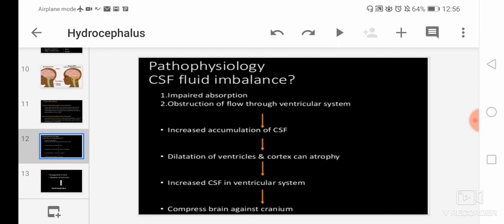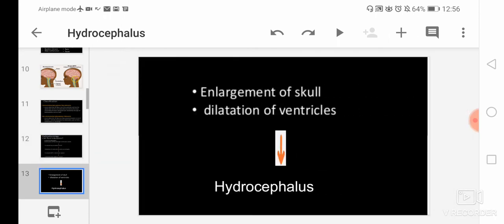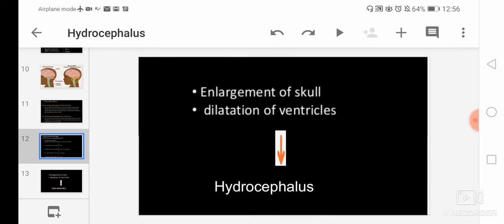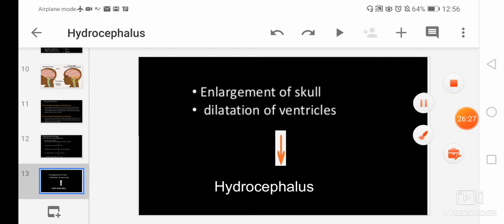The CSF will be increased in the ventricular system, and that will compress the brain against the cranium. Cranium means our skull bone. So what happens due to this? The skull will be enlarged because it compresses the brain against the cranium. As a side effect, the skull will be enlarged and the ventricles are dilated, so that results in hydrocephalus. So this is the pathophysiology of hydrocephalus.